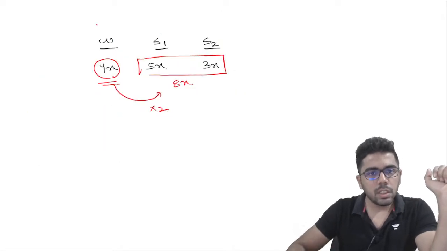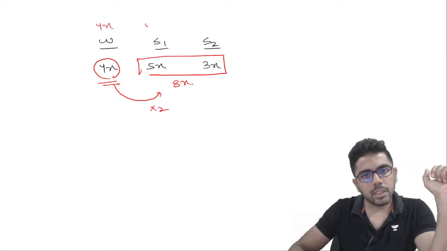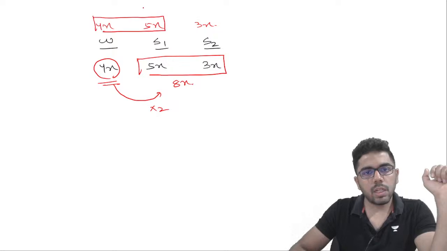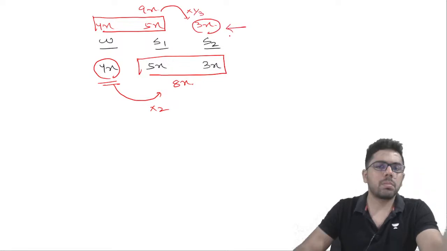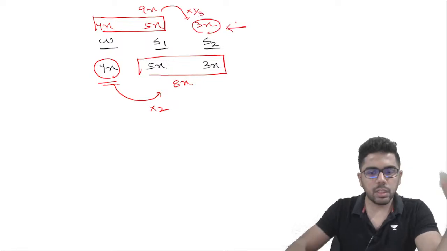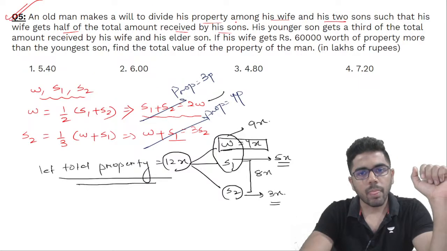Similarly, with 4x, 5x and 3x, wife and son 1 total have got 9x, and 1/3 of that is what son 2 is getting. So both the statements are completely in sync in this case.